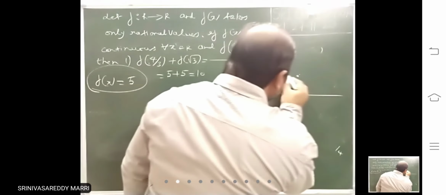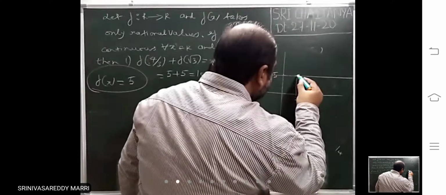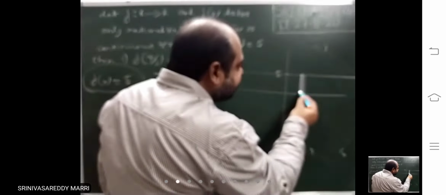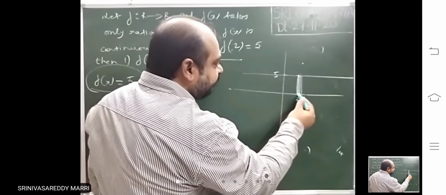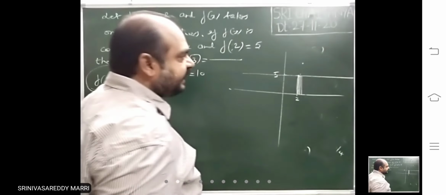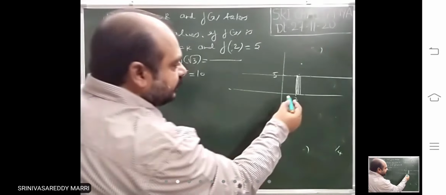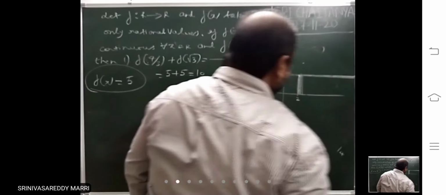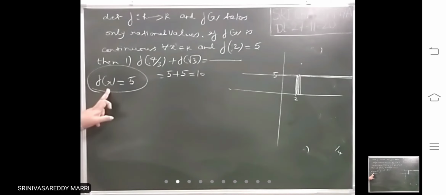That means its graph will be like this. F of 2 is 5, f of 2.0015, all are 5s. Then only it will take all rational values like this. If it takes another rational value 6, the graph will be like this. It breaks again. But it must be continuous. F of 2 is 5, f of 2.001 is 6, let us say. From here the graph breaks. That means there will be discontinuity then. If for all values it is 5, the graph will be like this. That is f of x equal to 5.